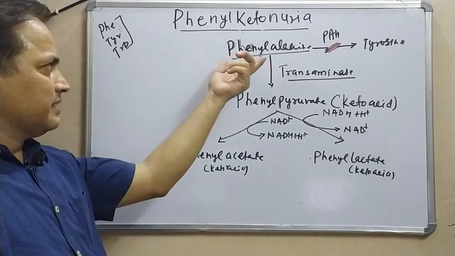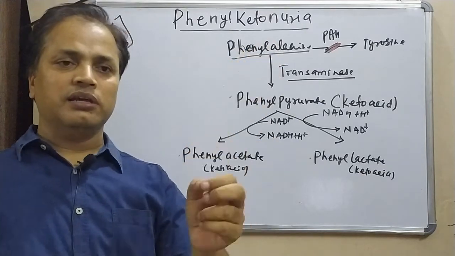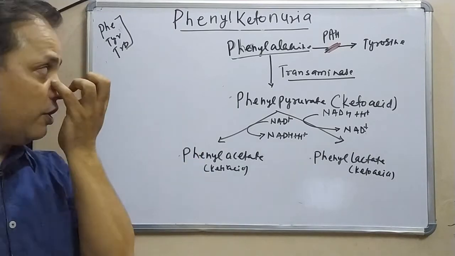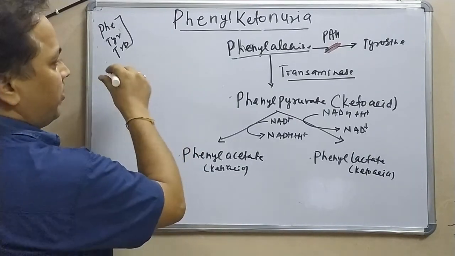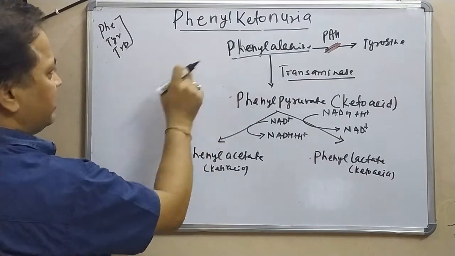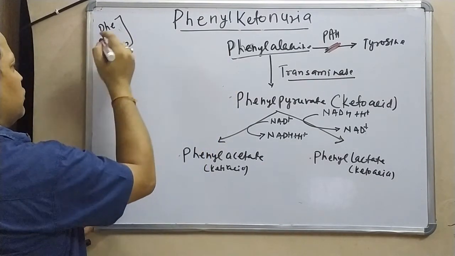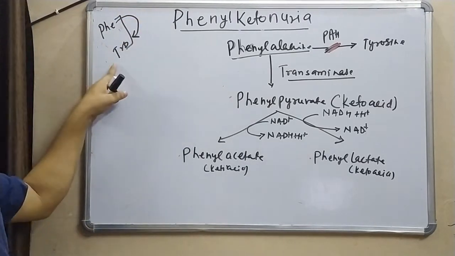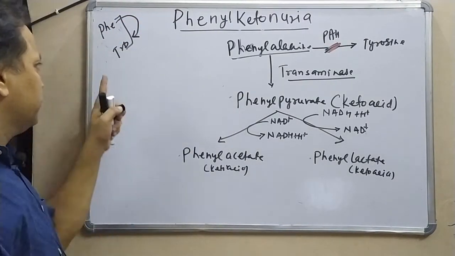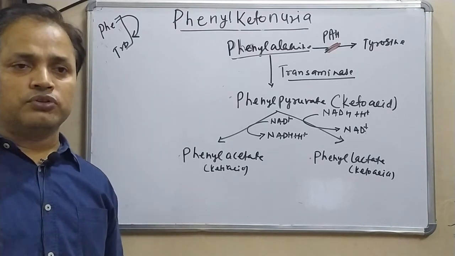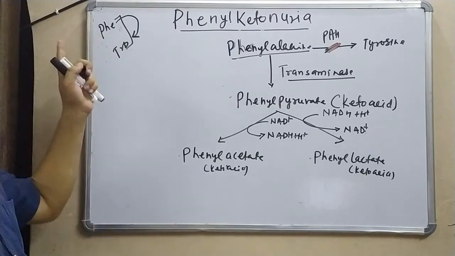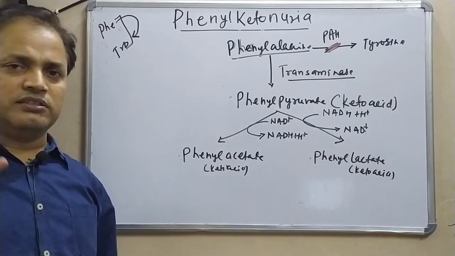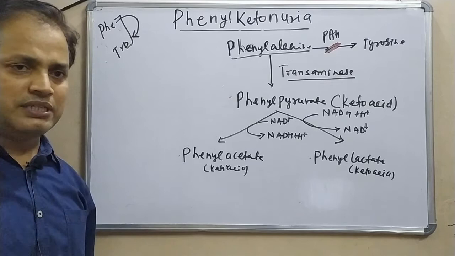This extra phenylalanine affects the transportation and metabolism of other aromatic amino acids, like tyrosine and tryptophan, which are closely related. So, the accumulated phenylalanine affects the transportation and metabolic process of tryptophan in our brain, and of tyrosine also.